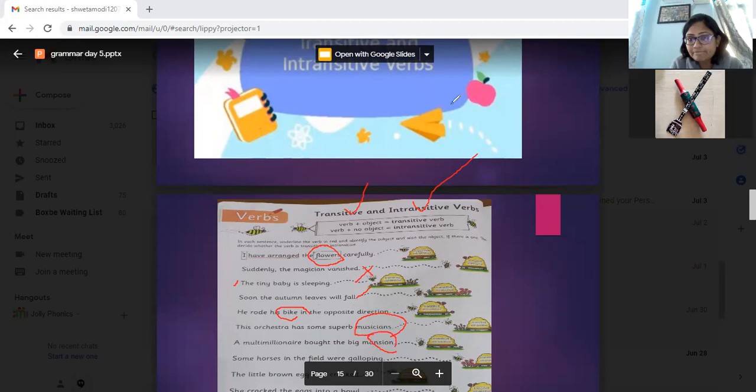Okay. So if you have an object, then it is transitive. If you don't have one, then it is intransitive. Musician is a noun too, na? Yeah. So the object is a noun.